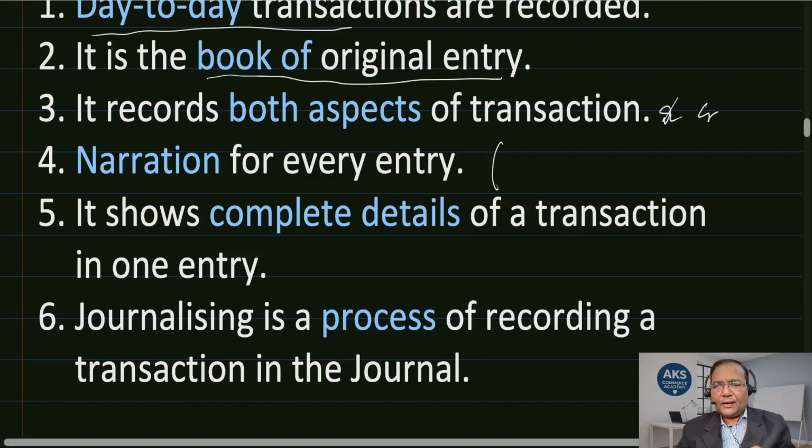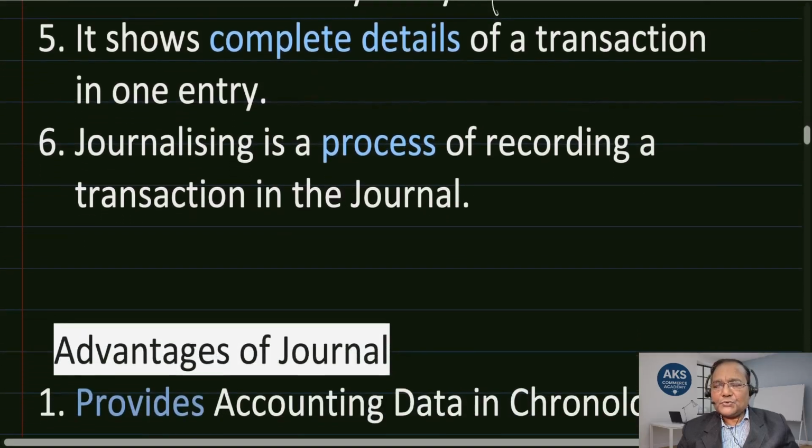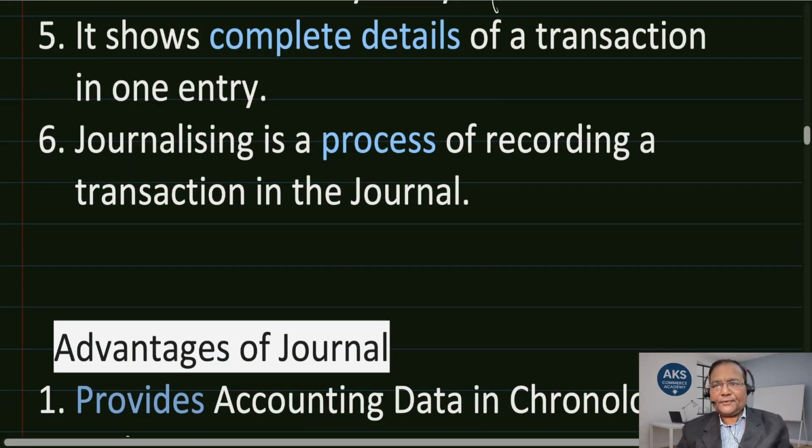So in one single entry, as per the nature of transaction, the accounts involved are identified, and then subsequently it is entered in the books of account, which is journal. Journalizing is the process of recording a transaction in the journal. So as we have already seen, journalizing is nothing but a process of recording. The whole work that we do to record is journalizing. So it's a process of recording transaction in the journal.